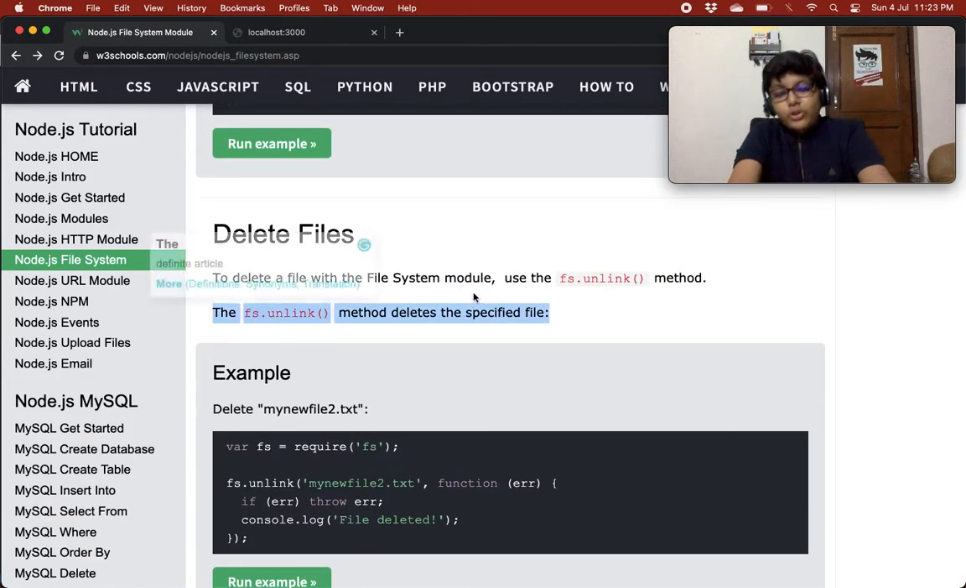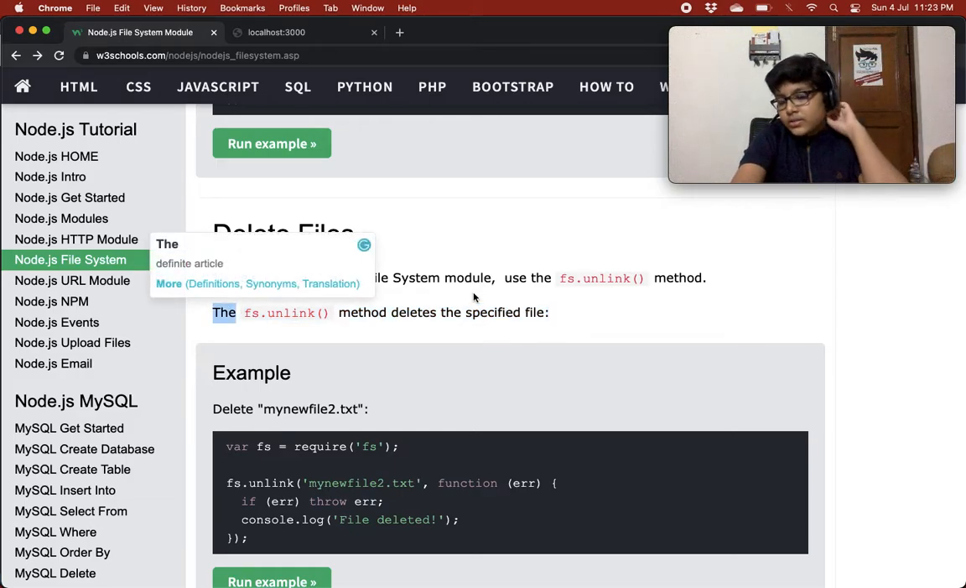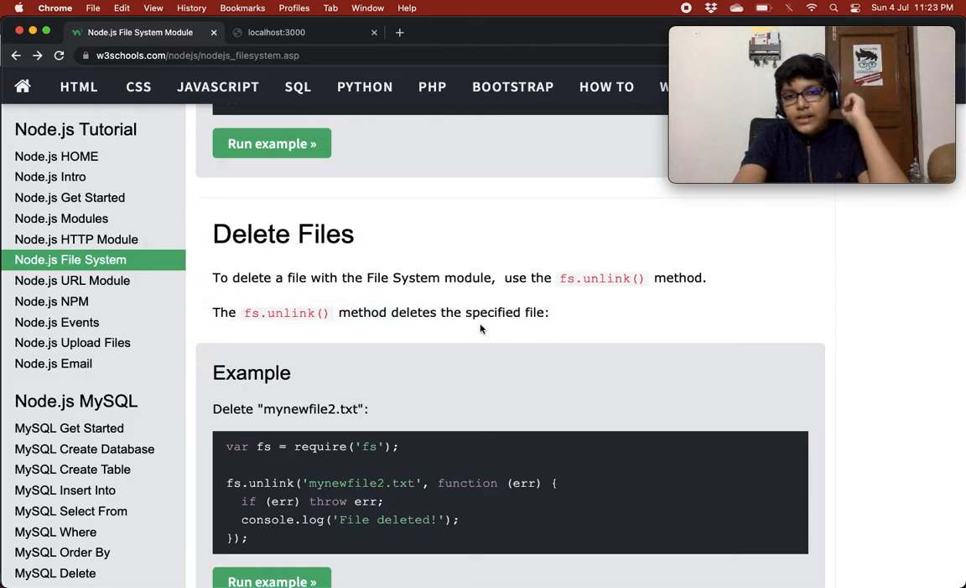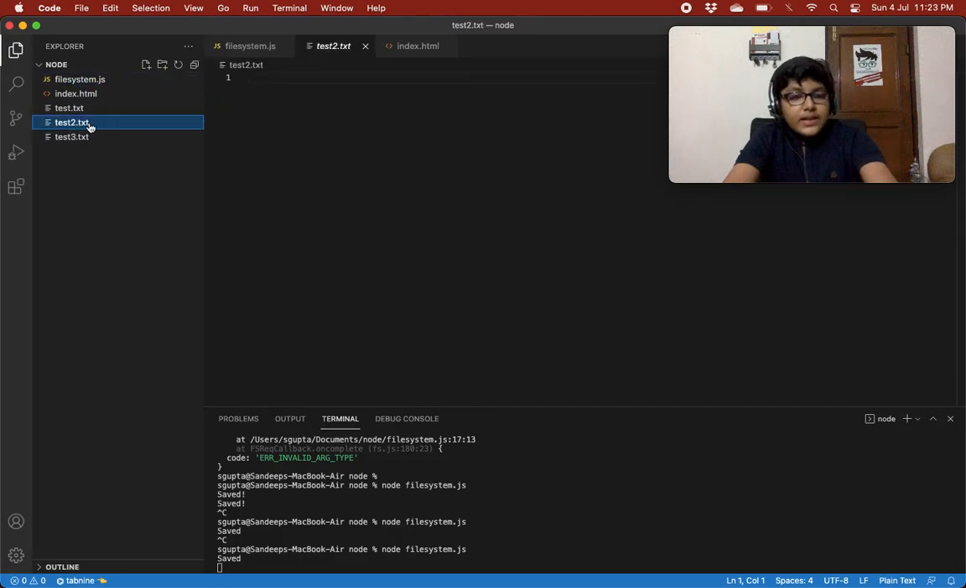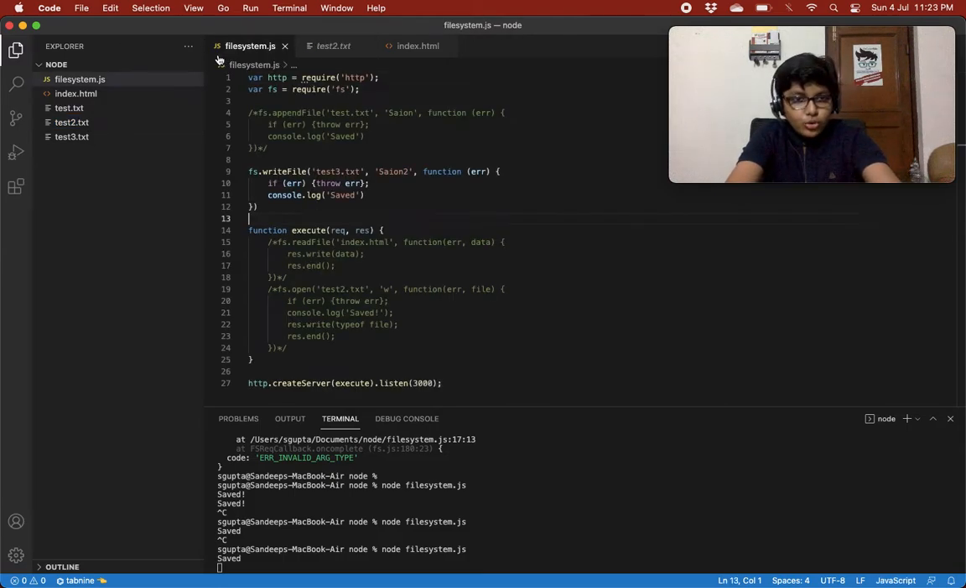Deleting files is very important as sometimes you need to delete files that are unnecessary. So to delete a file with the file system module, use the fs.unlink method. The fs module has an unlink method that deletes a file. So the fs.unlink method deletes the specified file. For example, this test.txt that was created using the open method is not being used, it was for testing purposes also over here.